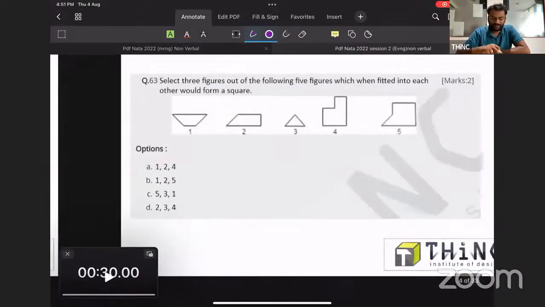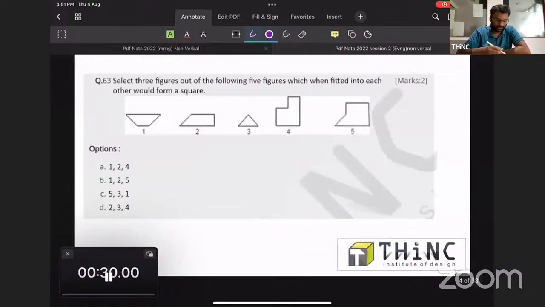So we can try the next question. Solve this. Select the 3 figures out of the following 5 figures, which when fitted into each other will form a square.